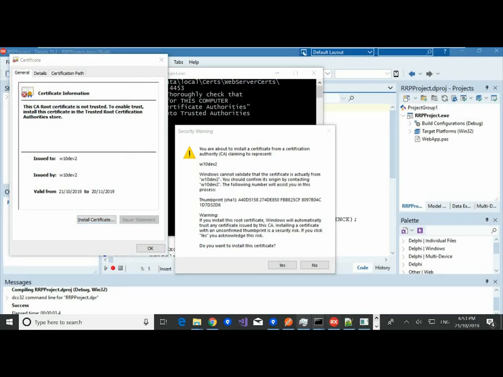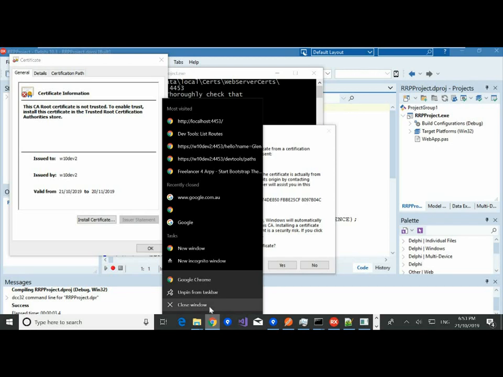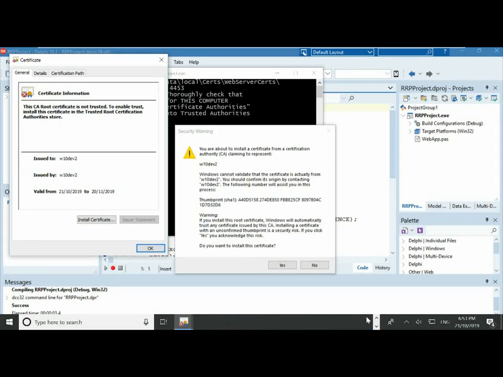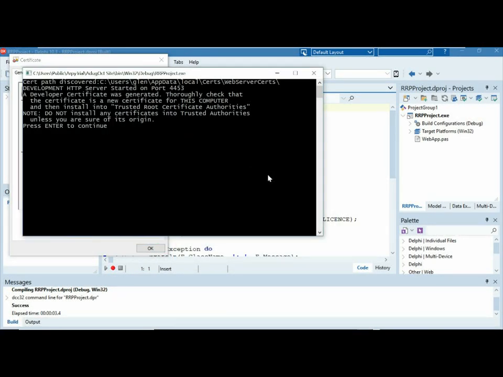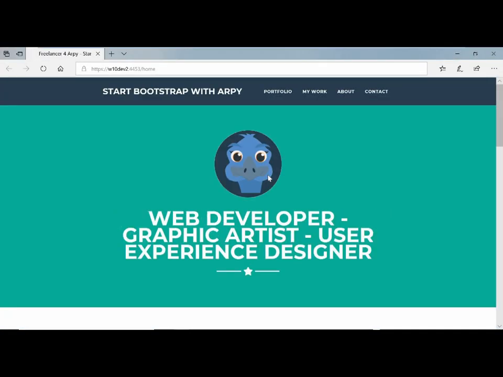That is just from experience, that the browsers sometimes think, oh, hang on, this website had this certificate, wait on, something's wrong, and give you all these kinds of errors when there's not really anything wrong. So I'm going to say yes, I'm going to install that certificate, and I'm happy to do that, and I press enter to continue, and my website comes back up with a new certificate that is also trusted.